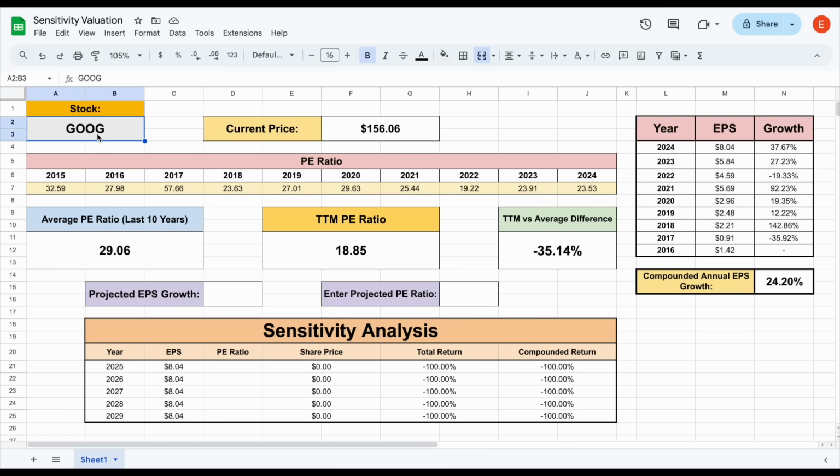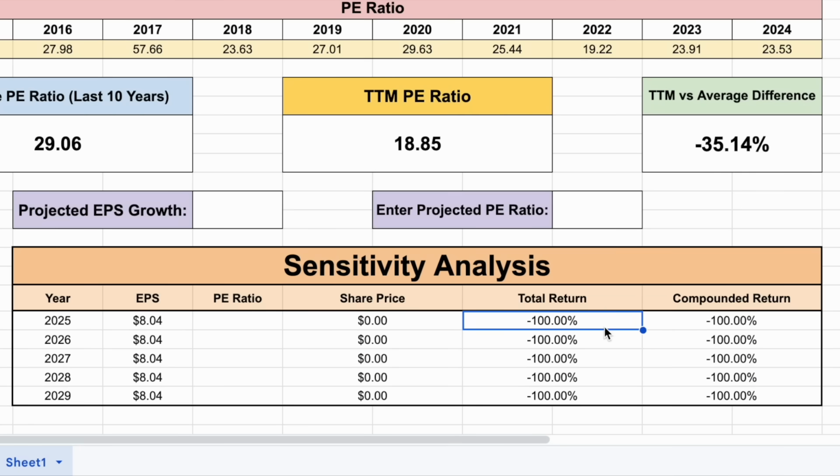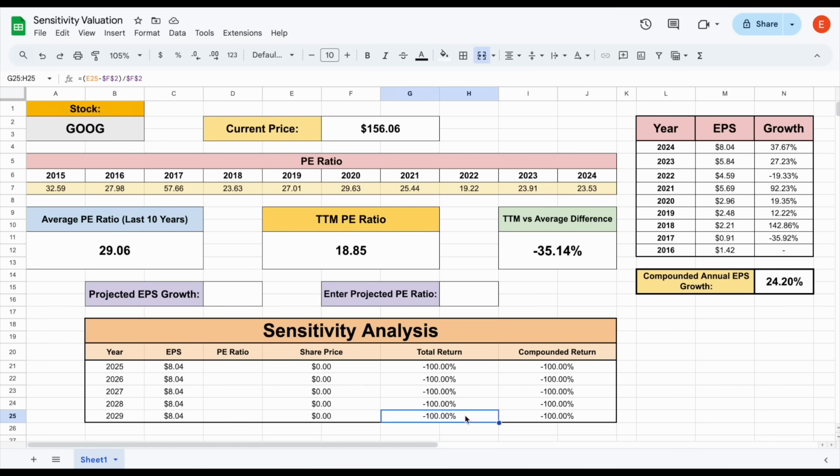Now, the end goal for what we're doing is we want to see, based on future earnings growth and the projected PE ratio, what our total return will be in 2025, 26, 27, 28, and 2029 if we buy Google stock at its current prices. We'll also be able to see the compounded return as well as the share price Google will be trading at in these future years. Now, that might sound complicated, but this is actually quite simple.